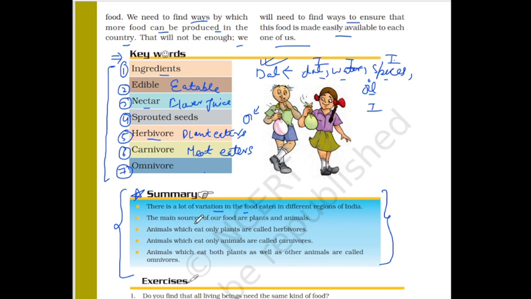Second thing is, what is the main source of food? आपने जाना कि plant और animal हमारे food के main source होते हैं. सबसे ज़्यादा variety कौन food में आपको provide करता है? So that is plants. Next question is, what are herbivores? हमने अभी पढ़ा. Animals which eat only plants are known as herbivores. Carnivore क्या होते हैं? Animals which eat only other animals, they are carnivores. फिर last one is, what are omnivores? So animals which eat both plants as well as other animals are known as omnivores.